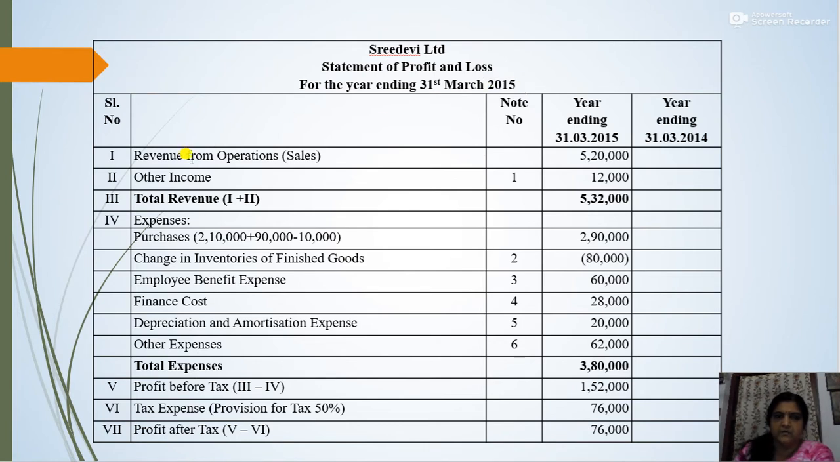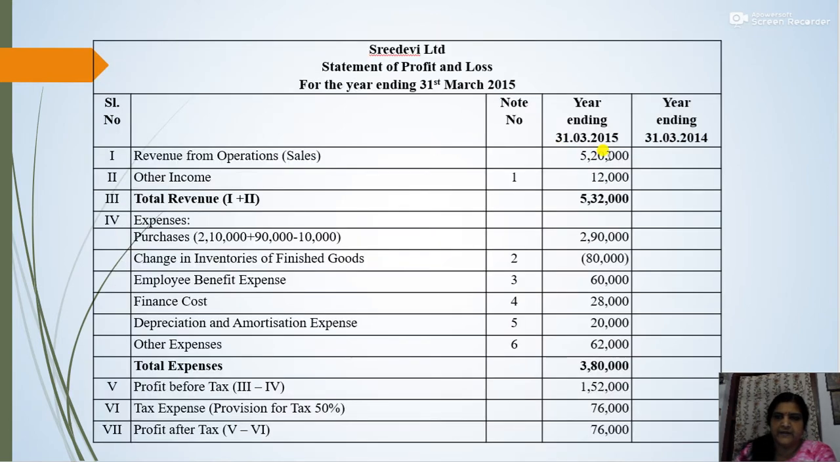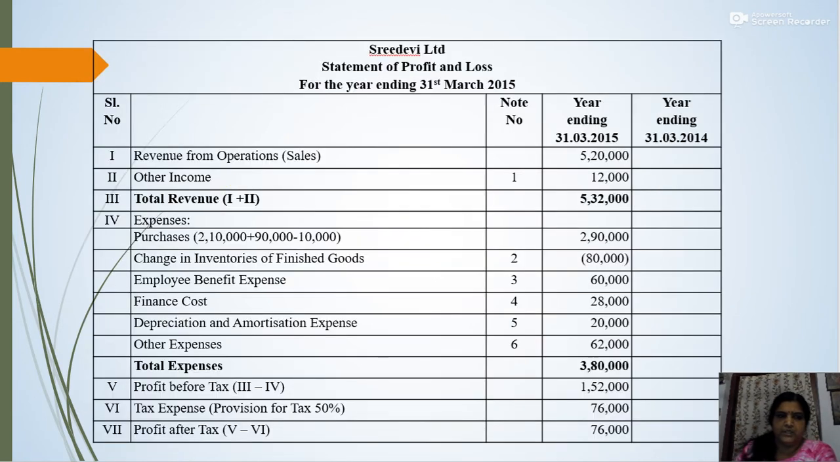Okay, now revenue from operation, that is sales. So revenue from operation is 5,20,000. So given in the question, sales 5,20,000. So revenue from operation 5,20,000. Then other income. Now what about the other income? Now in the question, the other income is interest on investment. So interest on investment 12,000. So other income, note number 1.